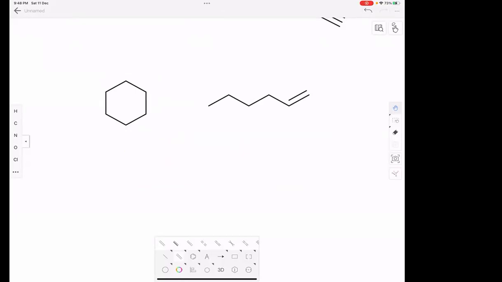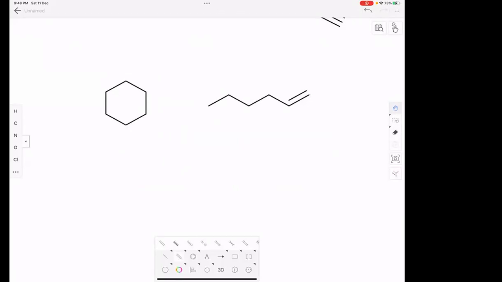Sir, it depends on the formula. If the formula is the same, then they are isomers, structural isomers or stereoisomers. And if the formula is the same but the structure is different, they are structural isomers. Here the formula is same, structure is different, that's why these are structural isomers.